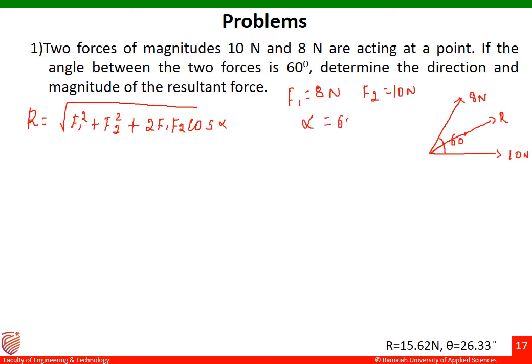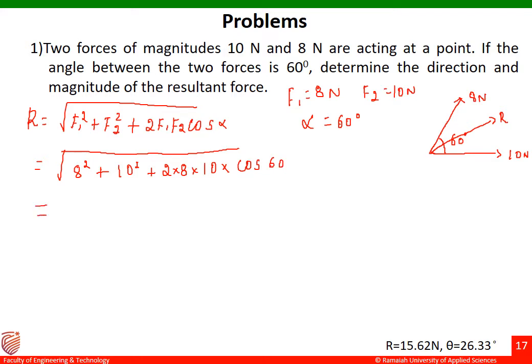Next one is alpha equal to 60 degree. We'll substitute these in this equation. R equal to square root of 8 square plus 10 square plus 2 into 8 into 10 into cos 60 degree.